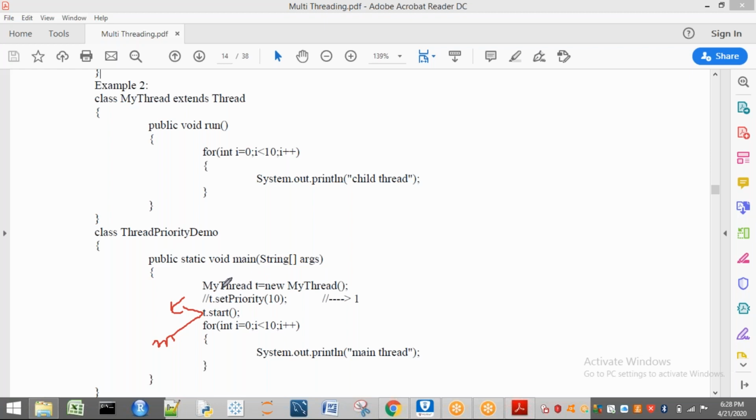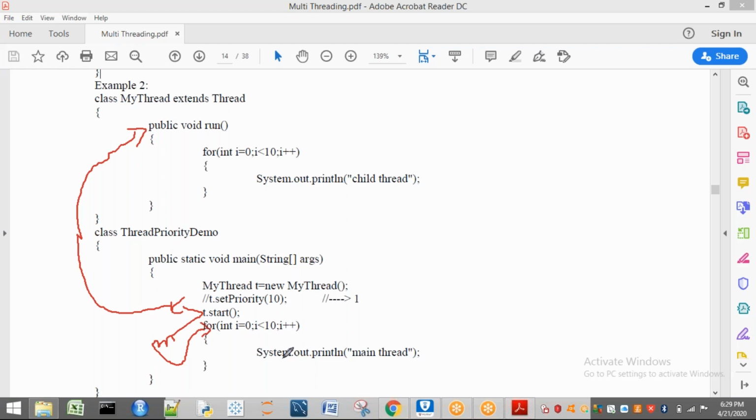Okay, so what is the task of T dot start? T belongs to whom? My thread. So internally start method is calling what? Run method. So which run method? T's run method. That means T goes here and it starts executing this method. What about main? Will main sit silently? No, it executes main method. So both are going to execute what? Simultaneously. Why are these going to be done simultaneously? Because the priority of your main thread is what? 5. In the same way, the priority of your child thread is what? 5. So both are going to execute simultaneously because both have the same priority.